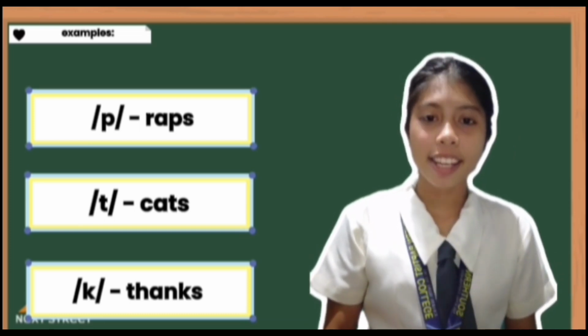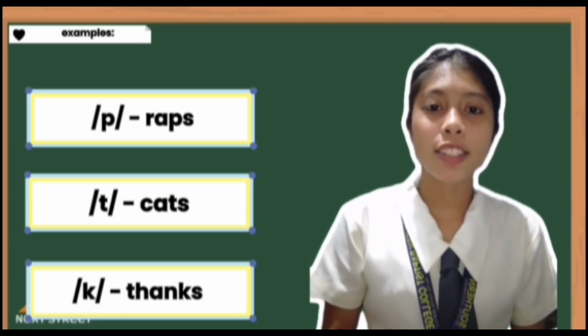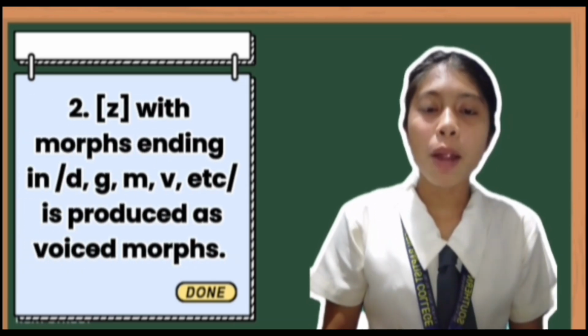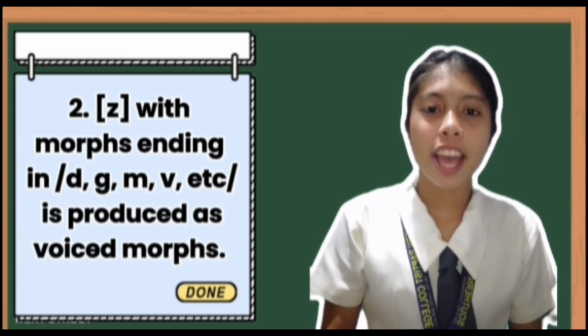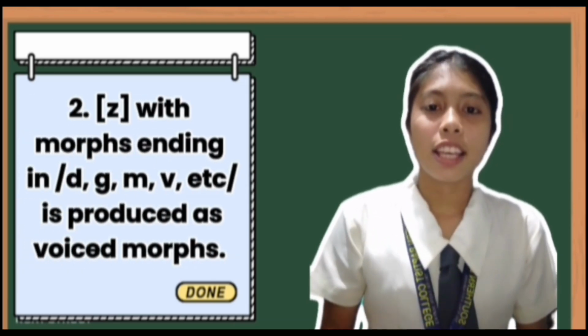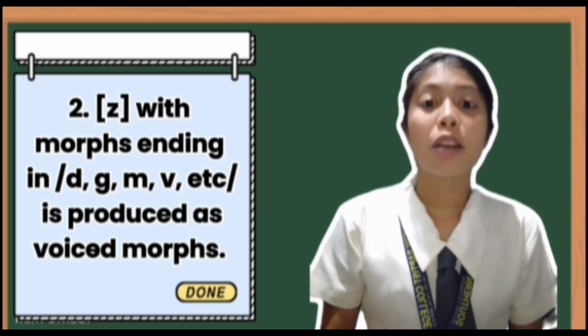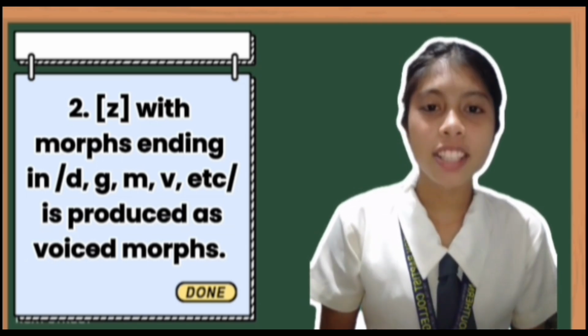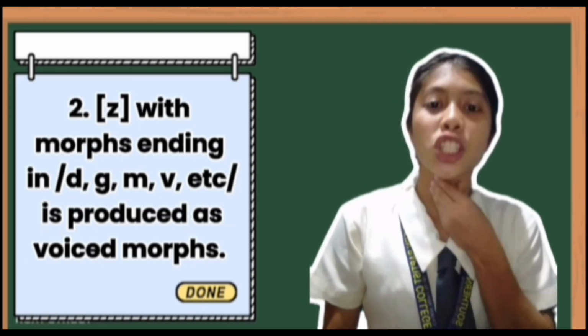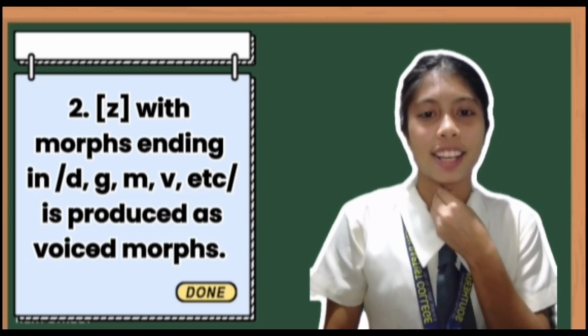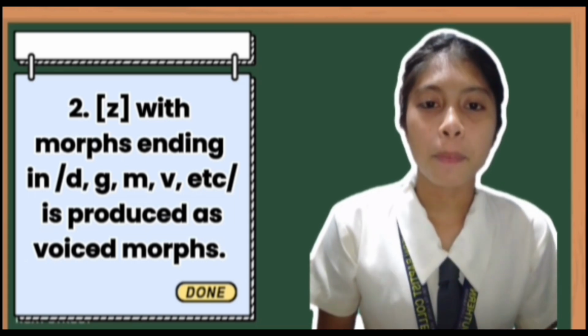So next we have our second example. We have the consonant Z. All morphs ending in D, G, M, V, etc. is produced with voiced morphs. So when we say voiced morphs, there is a vibration in our vocal tract. So we have our example.